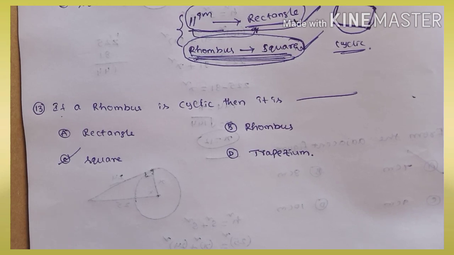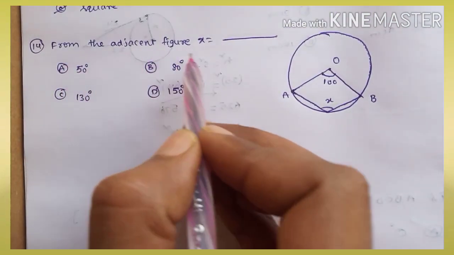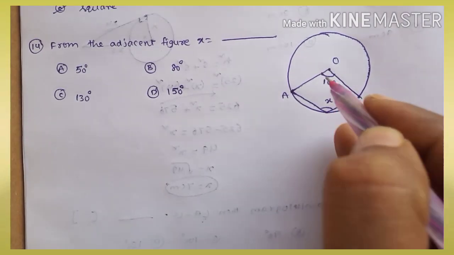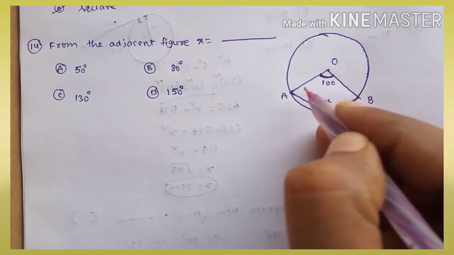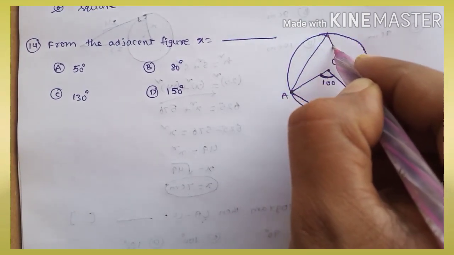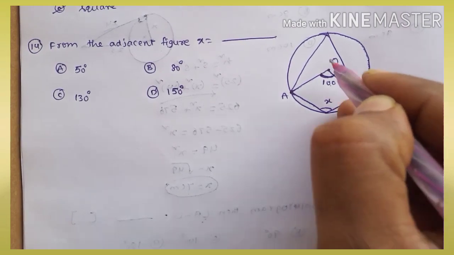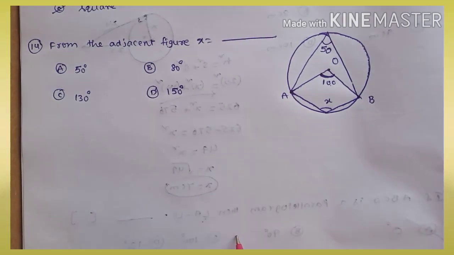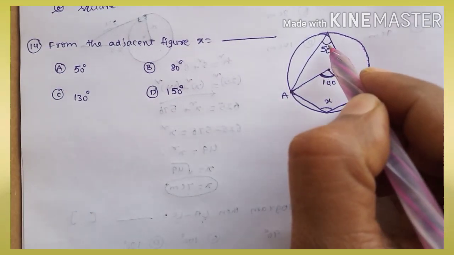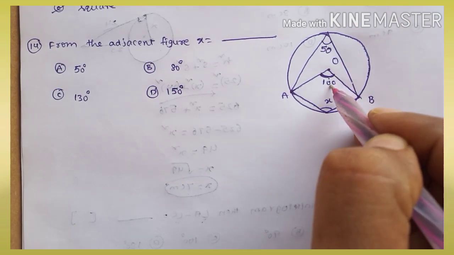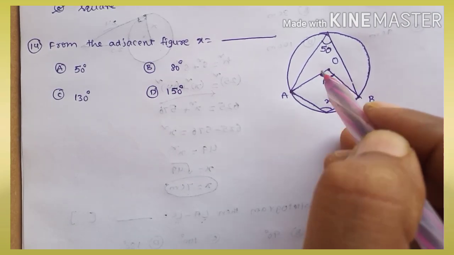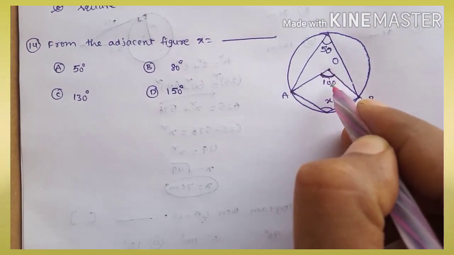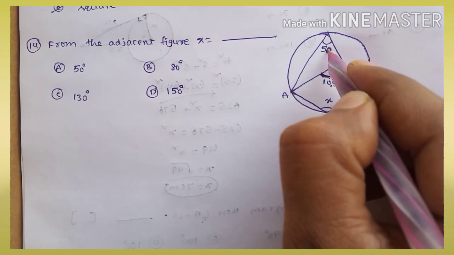Next bit. From the adjacent figure, you have to find the value of x, this angle. Right? Now here this angle is equal to 100. When you join at any point on the other segment, this 100 will definitely be half here. So it becomes 50 degrees. Right? The angle subtended by an arc at the center is double the angle subtended in the remaining part of a circle. You learned this in the 9th class. Okay, leave that part. Now here, how much is the angle? That should be half here, 100 by 2, 50.